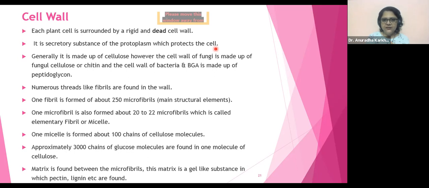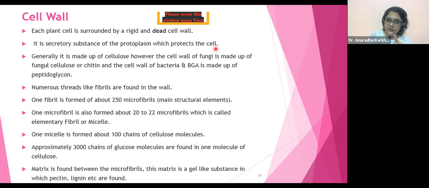Okay, got this? Swara, your hand is raised, but I want to say something. You can put it in the chat box. No, it's called as elementary fibril. Elementary है ना, इसीलिए it's elementary fibril और micelle, इसलिए मैं micelle ये word पे थोड़ा focus कर रही हूँ. ठीक है, got it?